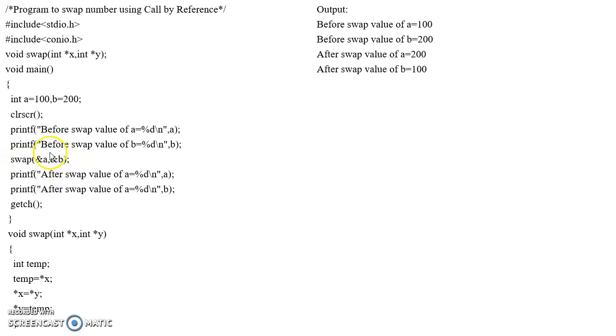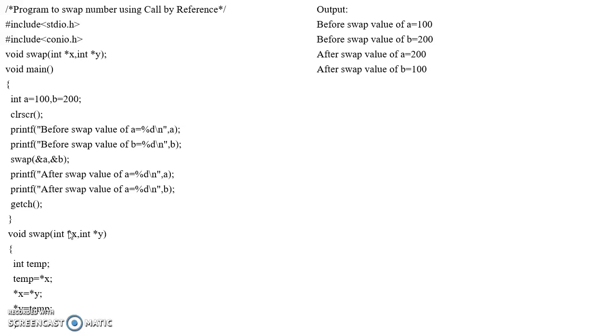Whenever I am calling this function, the control will transfer to the swap function and perform the operation. We have a temporary variable, and in the temporary variable, star x will be copied. Now what exactly is star x? x is a pointer, and star is the indirect operator, which retrieves the value at the given address. On x, they are storing the ampersand a, meaning the address of a.